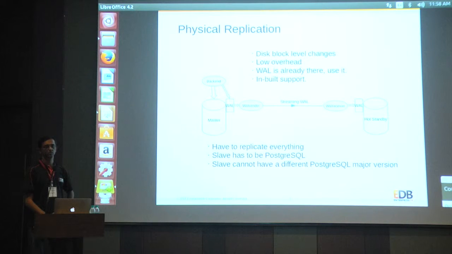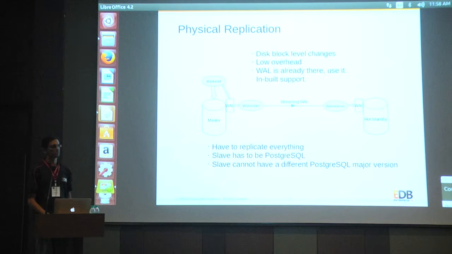If somebody wants to have a server on a different PostgreSQL version, not even a higher major version, that's not possible. And it's also not possible for the standby to be on a different kind of server which is not PostgreSQL.